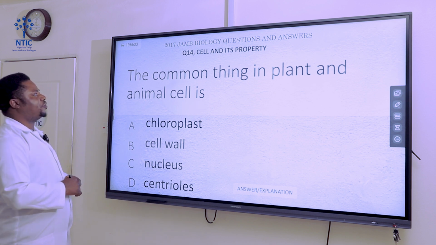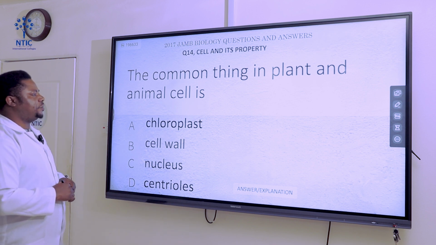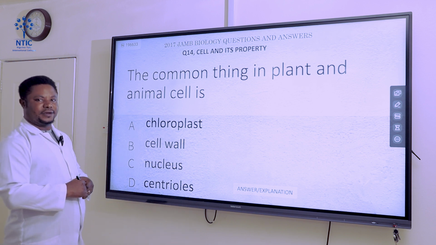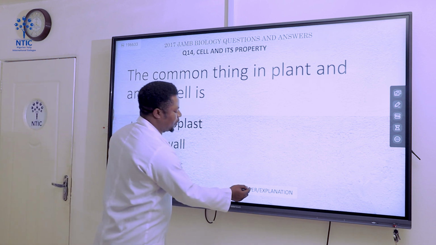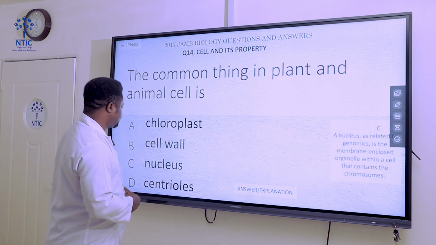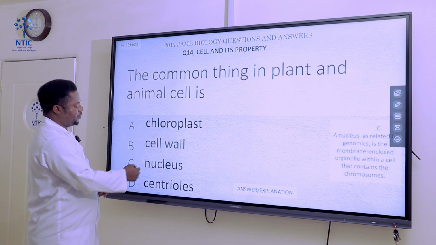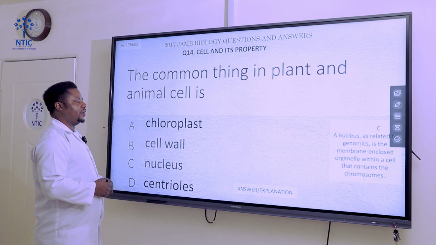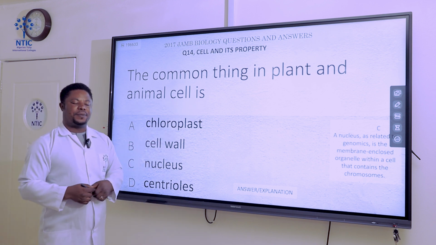Next question, question number 14. What is the common structure or organelle between plants and animals? Now, if you look here, we said the common organelle is the nucleus. The nucleus is actually common between plants and animals. Chloroplast is possessed by only plants.